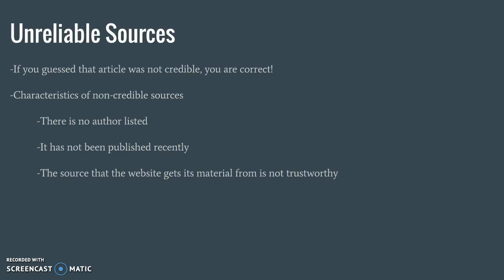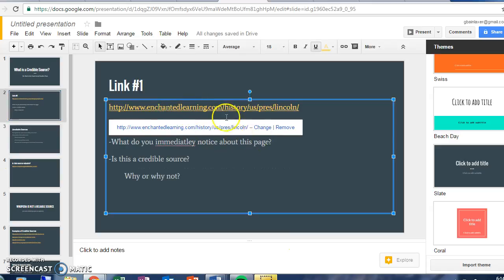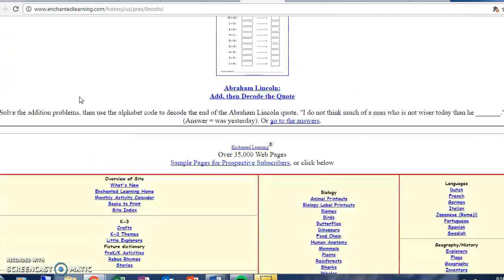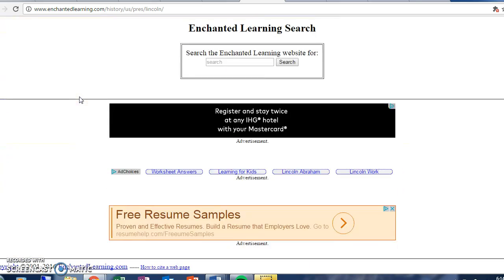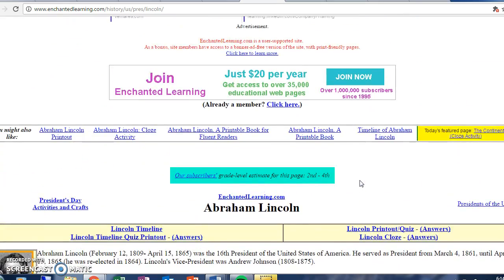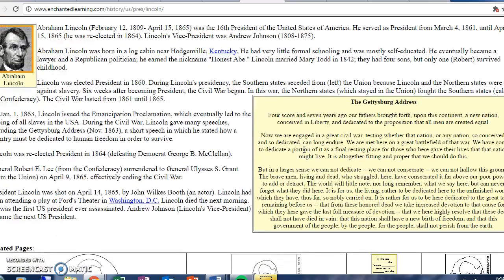Also, what you're going to want to look for is, does the source that the website gets the material from, is it trustworthy? So let's go back to this website real quick. We're looking on this website, and I don't see any source. Like, I don't see any news network. I don't see anyone that is going to sponsor this website's information. So what that tells me is that anybody who wanted to could just go and type up a bunch of information about Abraham Lincoln and put it on the internet. We don't know if it's true because we don't have anyone to confirm it. So I would say this is not a credible source. Okay?